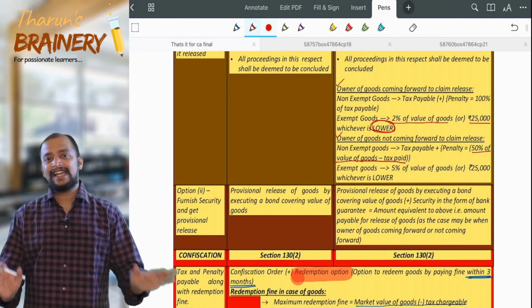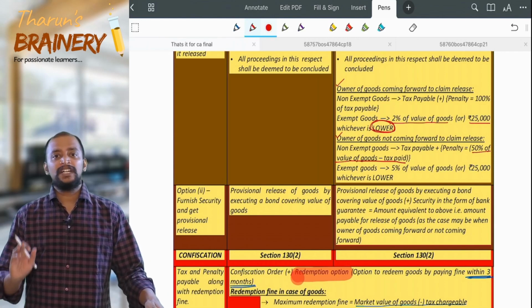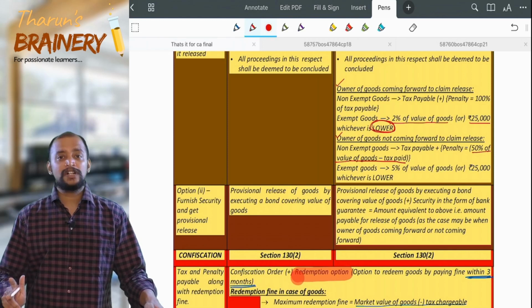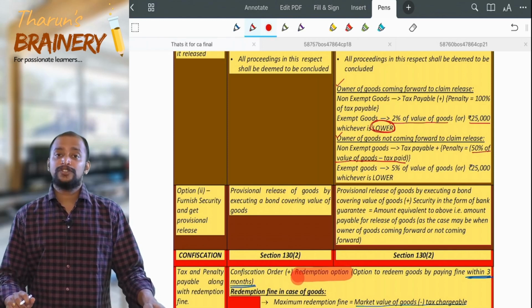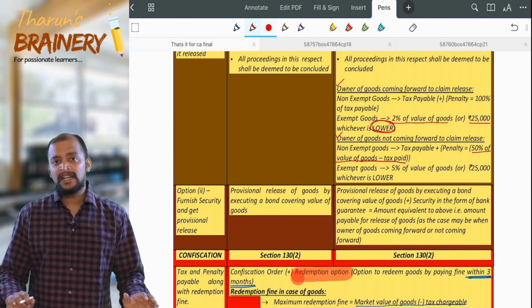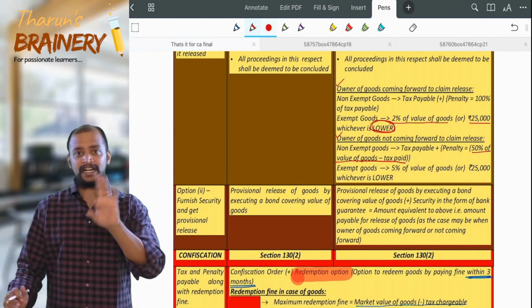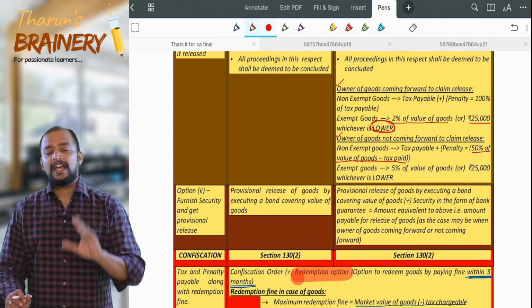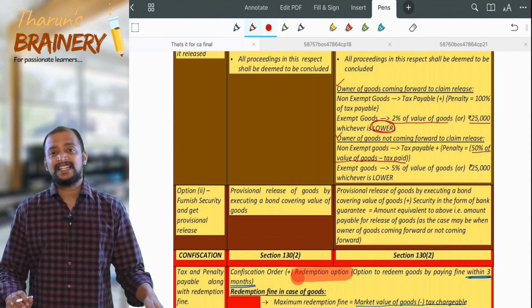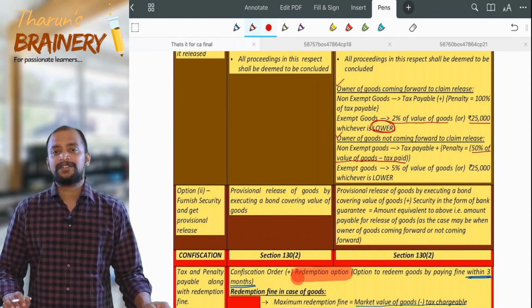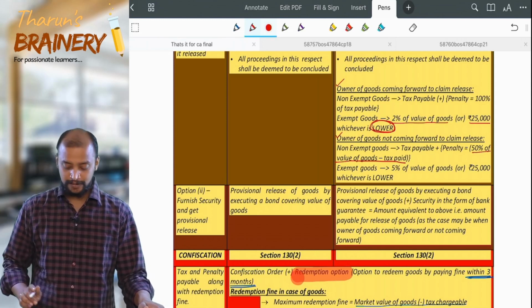Or assumption number two, as there is no information regarding whether the tax has been paid or not, nothing is deducted from 50% of the value of the goods. Anyway, you can take the assumption.